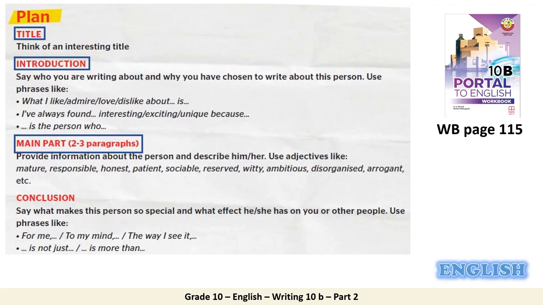And finally, of course, the conclusion, in which you are going to say what makes this person so special and what effect he or she has on you or other people. Use phrases like for me, to talk about your opinion, to my mind, the way I see it, etc. Or you can also say is not just or is more than to tell the relationship between you and the other person you are describing.